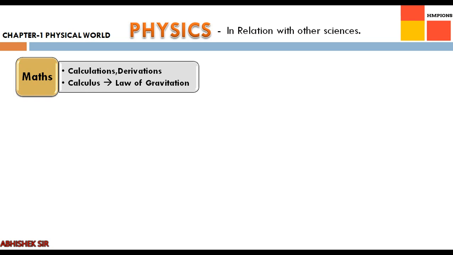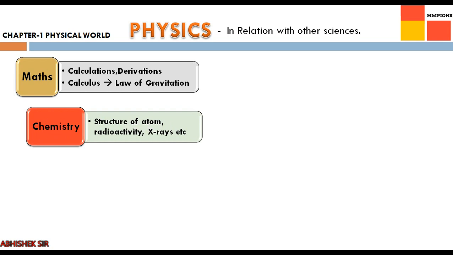So before he came out with his law of gravitation, he invented his own mathematics. Right now that mathematics is called calculus. At the age of 23, when college students are studying calculus, Newton invented calculus, which led to the calculations, observations, derivations, and finally we have the law of gravitation. So had Newton not invented calculus, he would not have been able to discover the universal law of gravitation.